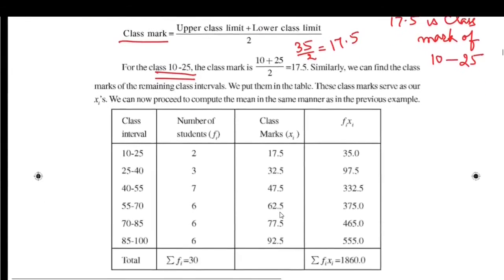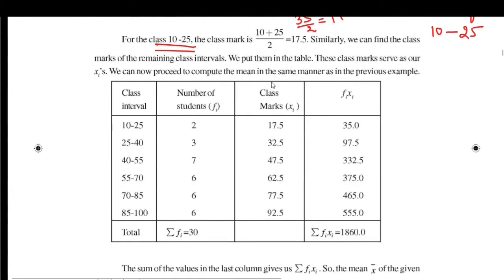For all the class intervals, we use class marks to represent those classes. Once we take the class marks, we can use the same formula used for ungrouped data to find the mean of grouped data. Here the class intervals are taken, the frequencies are here. Using the class intervals, we have found class marks here.